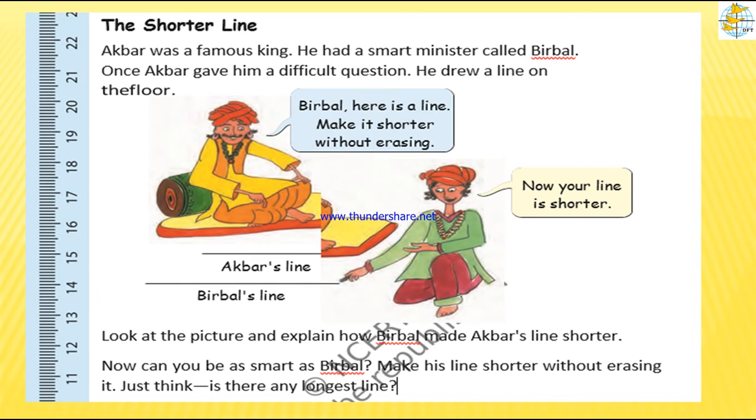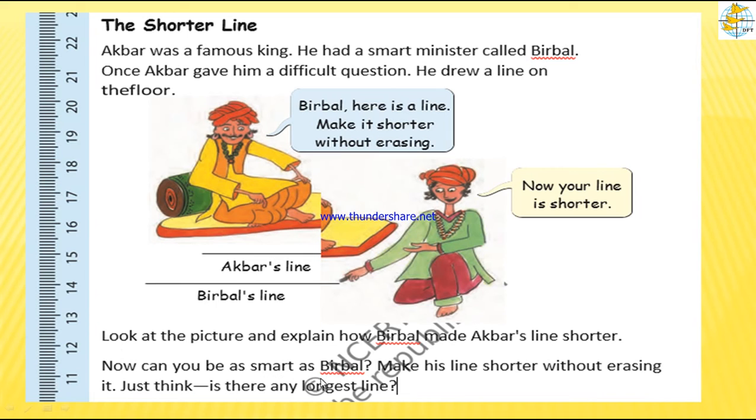So Birbal thought and drew another line beside Akbar's line. Now you see, children, whose line is shorter? Akbar's line. Without erasing or touching the line, Birbal made Akbar's line shorter by drawing another line which is longer than that. Now your line is shorter, of course. Look at the picture and explain how Birbal made Akbar's line shorter. So, what did Birbal do? He drew another line which is longer than Akbar's line.